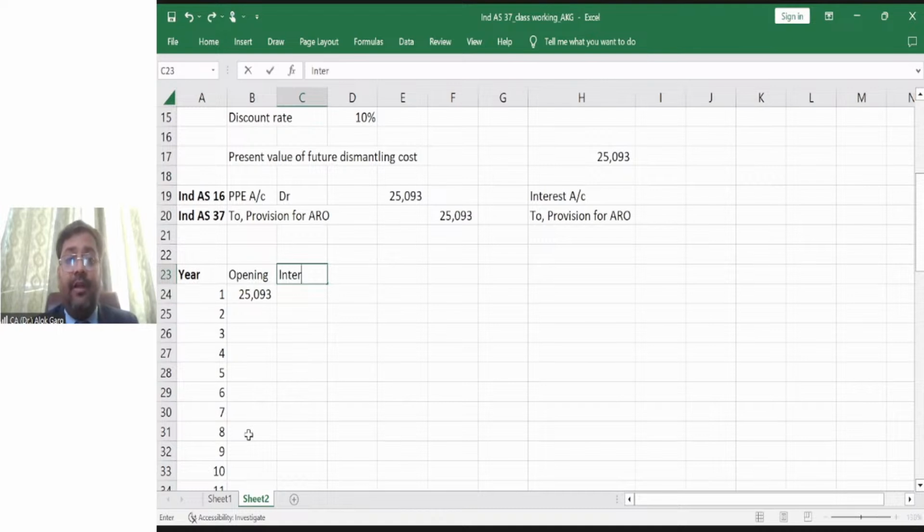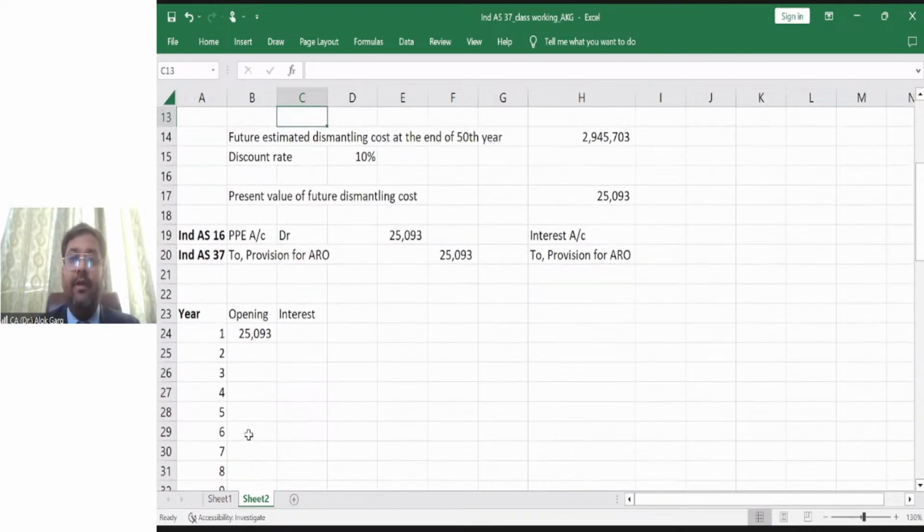And this 25,000 will become 29 lakh after 50 years. It means there will be an interest component also, right? Interest has to be charged at the rate of 10%, the rate at which the discounting has been done. At that rate, the unwinding of discount has to happen.